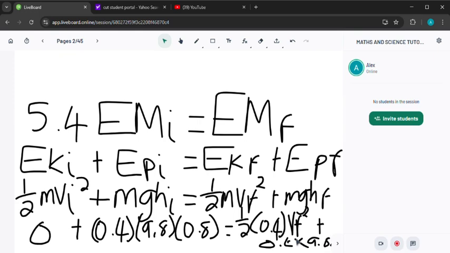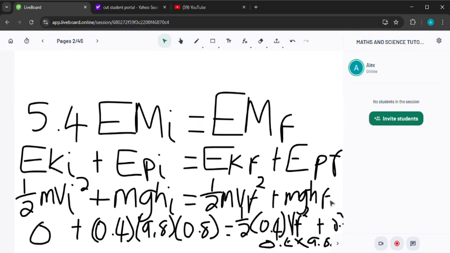So we just substituted mass, acceleration due to gravity, and also final height.